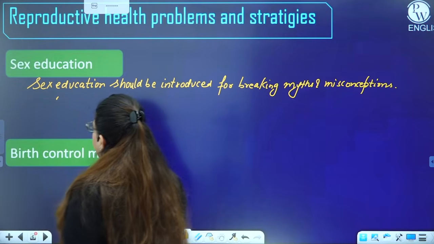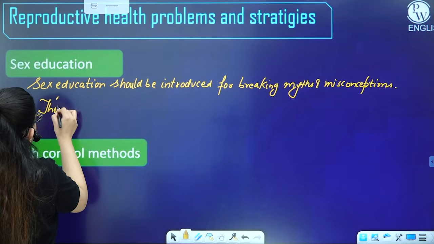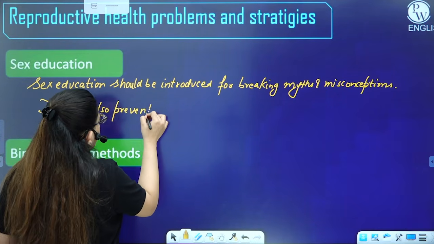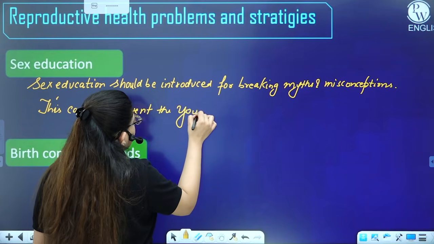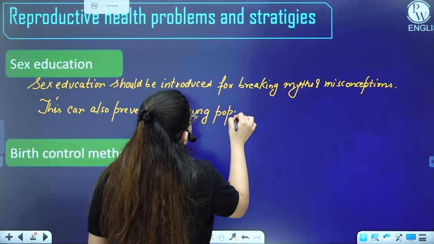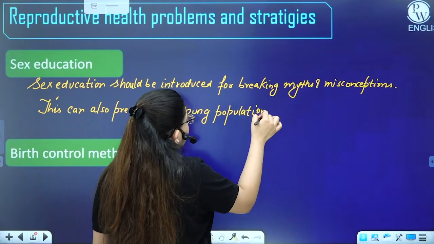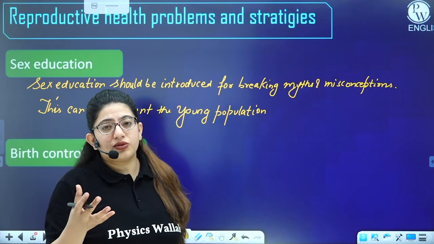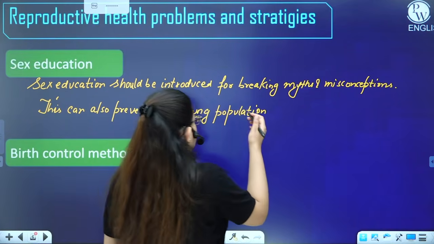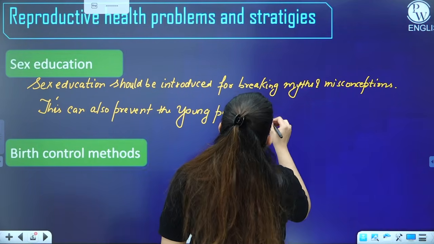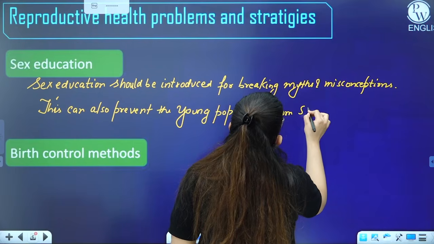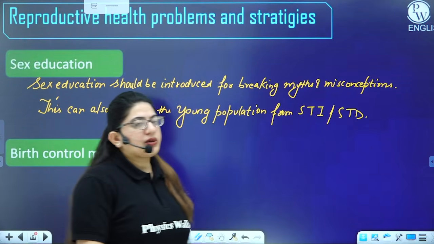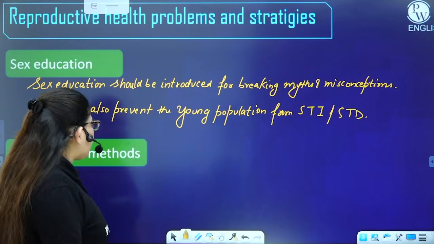All right. This can also prevent the young population from STIs. Not just the young, even people of any age group. If they don't know about a lot of things, and they are introduced to sex education, they are prevented from STIs. So this can also prevent the young population from STIs or STDs. What is STI? Sexually transmitted infection, and STDs, sexually transmitted diseases.